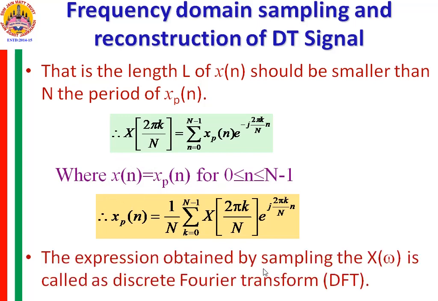So the expression obtained by sampling X of omega is called the discrete Fourier transform. This expression is used to obtain the discrete Fourier transform of the signal. And this expression is used to recover the signal x of n from its discrete Fourier transform, and this is used to find the inverse discrete Fourier transform.